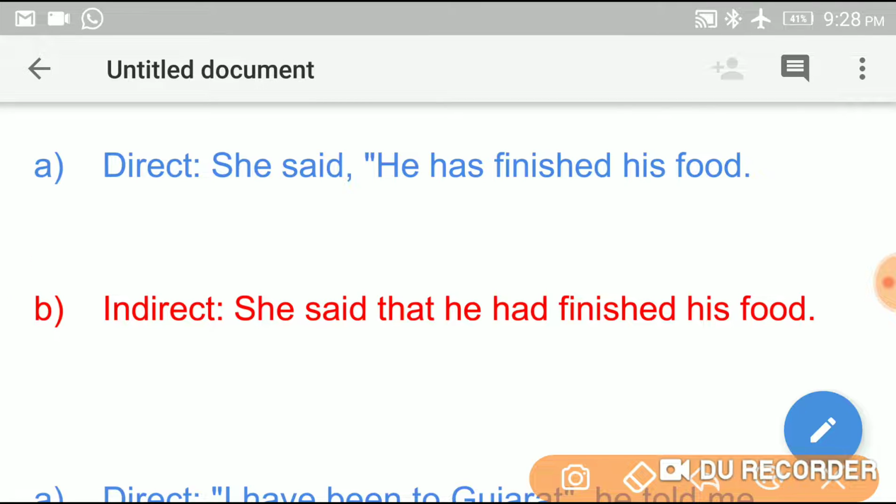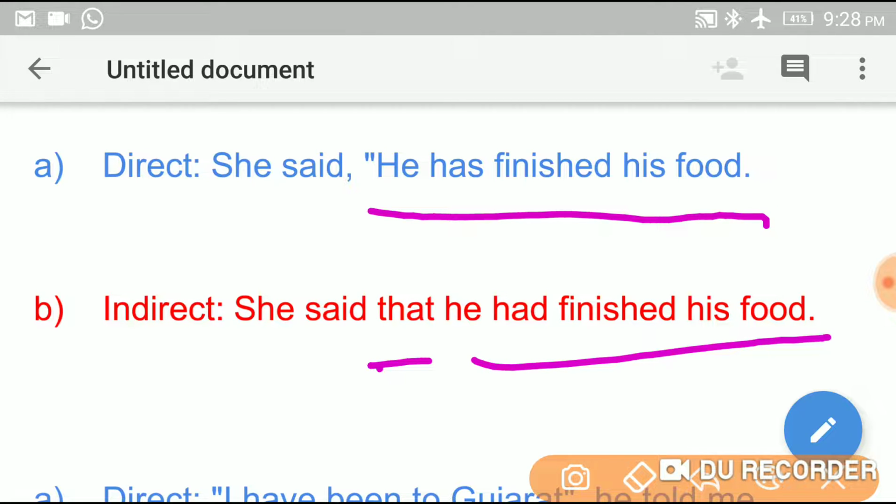Next example: she said, "He has finished his food." Okay, so in the indirect speech, she said that. Before the indirect statement, we have to use the conjunction that. So, he had finished his food. Okay, so has changes into had.